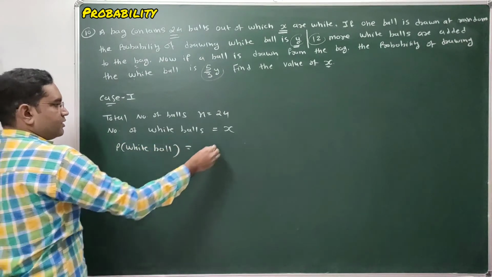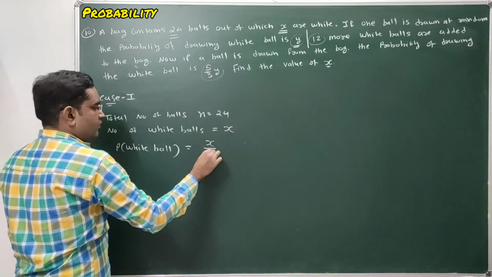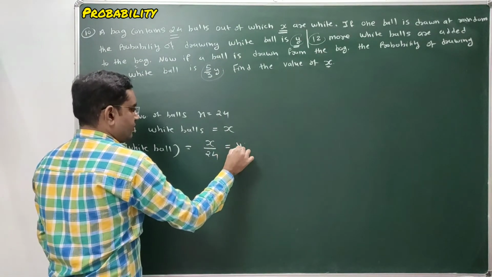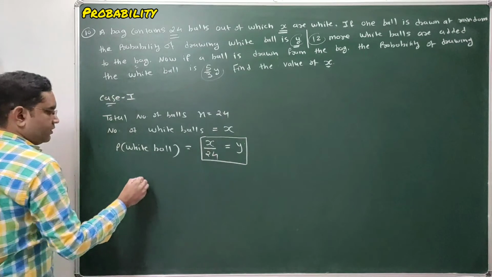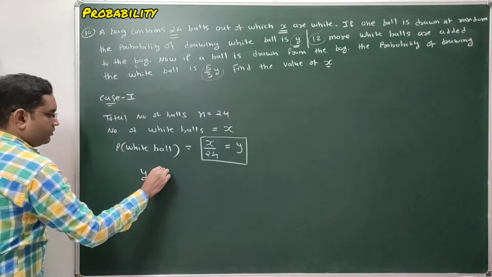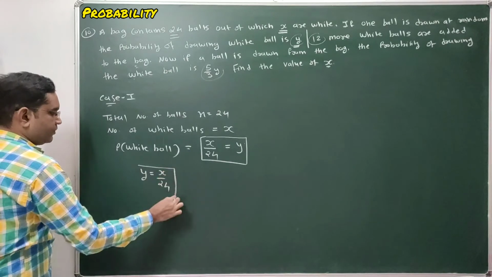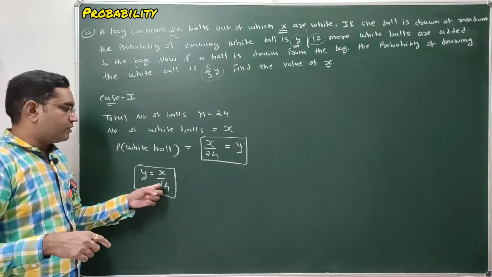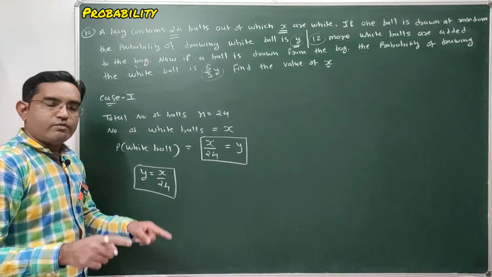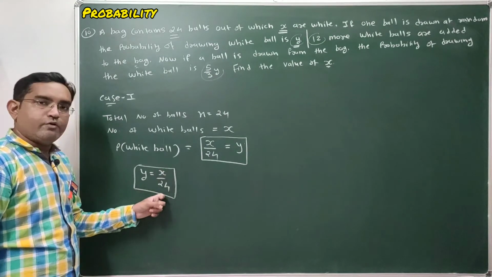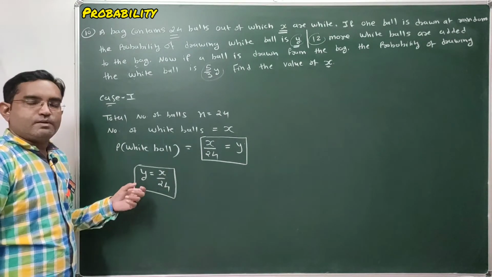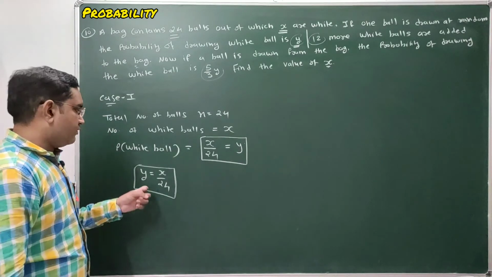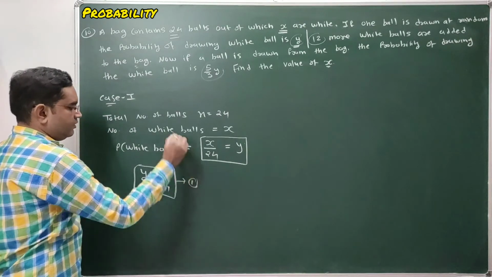So the total number of white balls is X and the total number of balls is 24. So this is the probability, and this is equal to the probability of selecting a white ball, Y. This is given. So this is our result number 1: Y equals X by 24. Simple. The total number of balls is 24 and the total number of white balls is X. So the probability of selecting a white ball from the total 24 balls is X by 24, and that value of probability is given as Y. Say this one is result number 1.